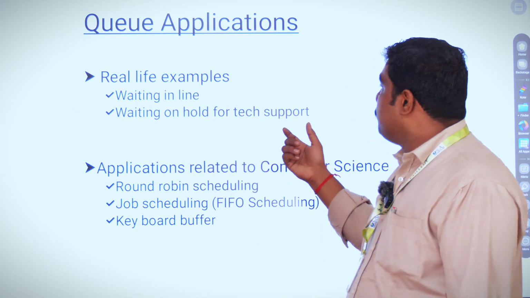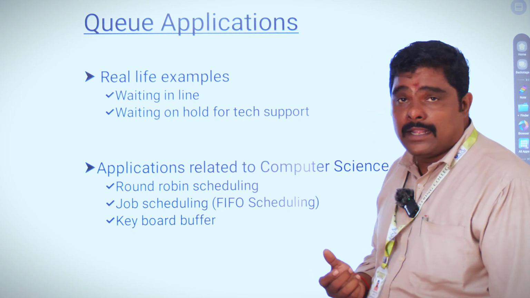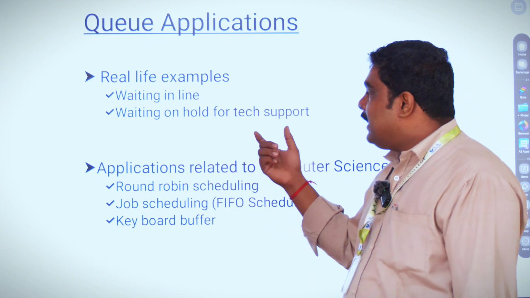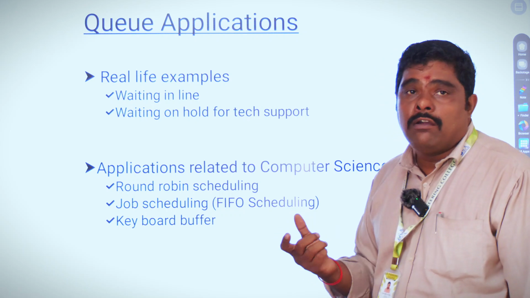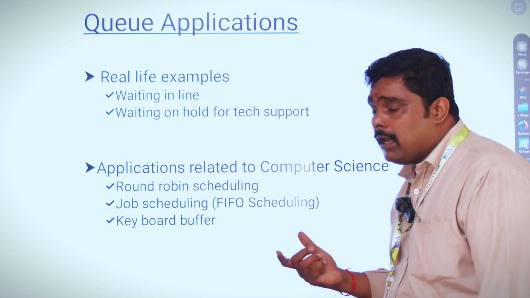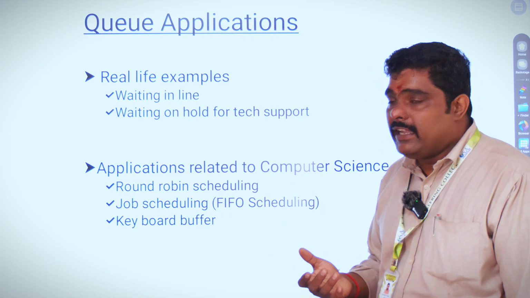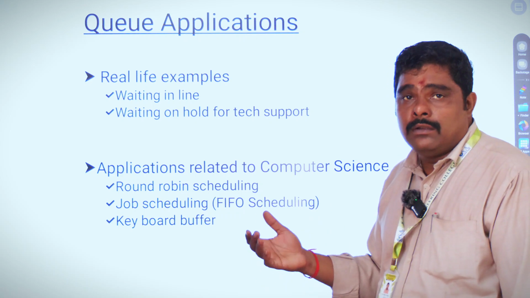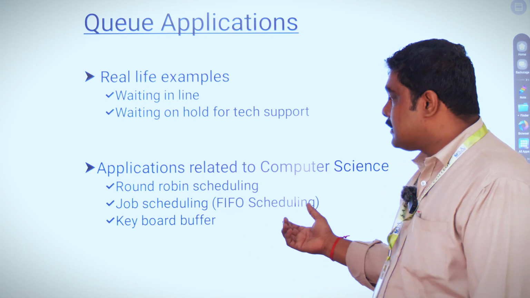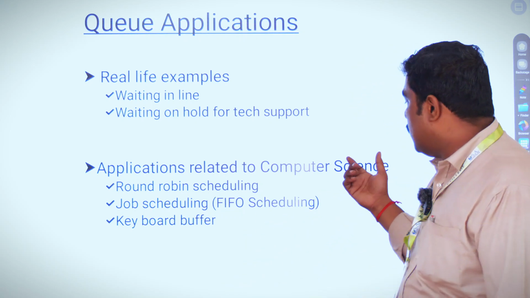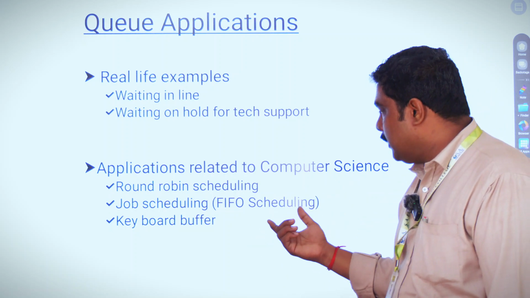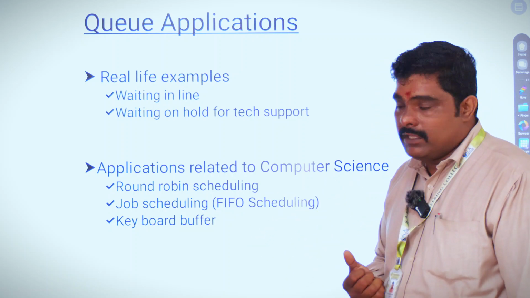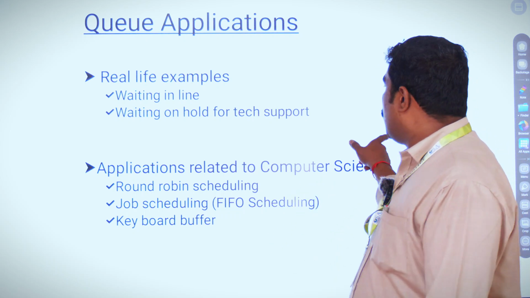freeing the memory space. Queue applications appear in real life examples. Waiting in a line is one application, or waiting on hold for tech support. For example, when you call a telecaller, you are on a waiting list. First come, first served is the basis on which the queue works. Applications include round robin scheduling, job scheduling and keyboard buffer. These are the applications of a queue.